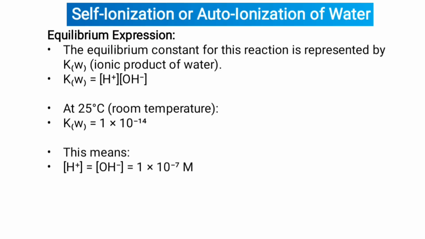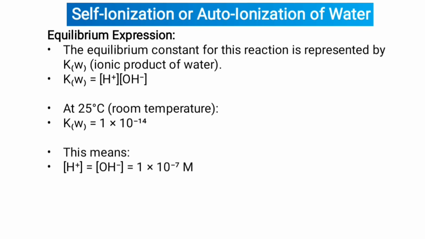Now, the equilibrium expression of self-ionization or auto-ionization of water. The equilibrium constant for this reaction is represented by Kw, the ionic product of water. Kw is equal to the concentration of H+ ion times the concentration of OH- ion.